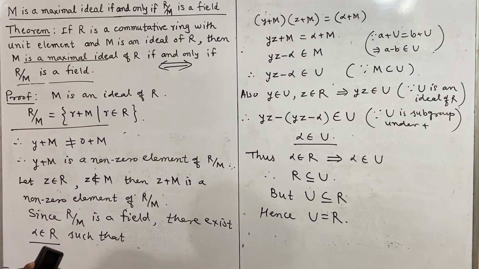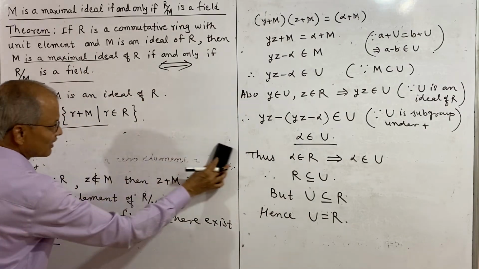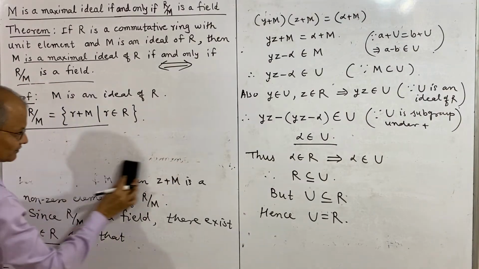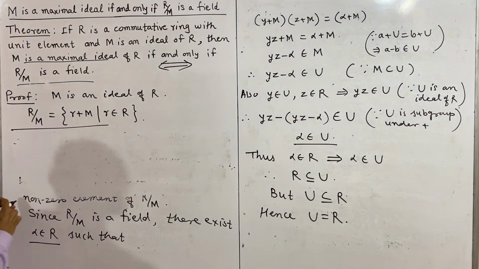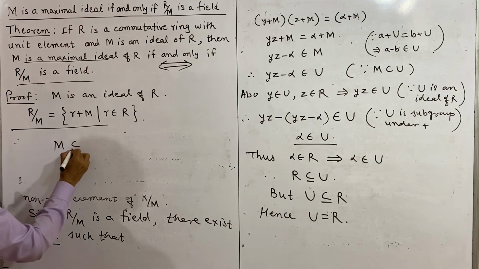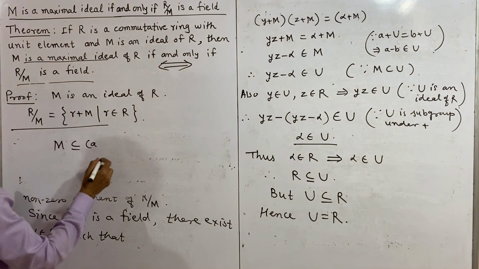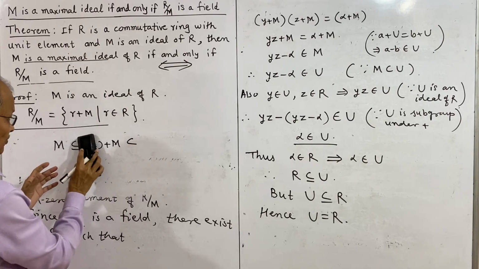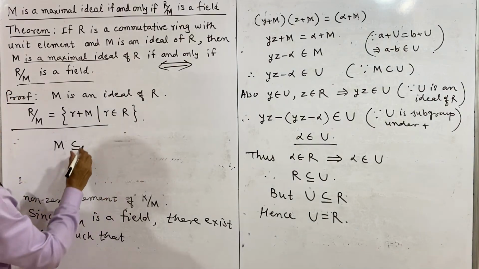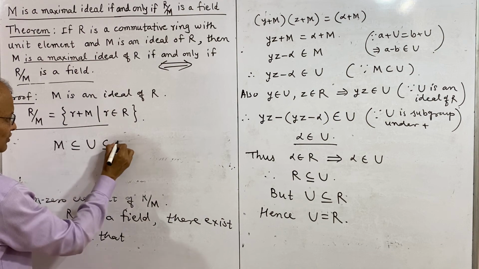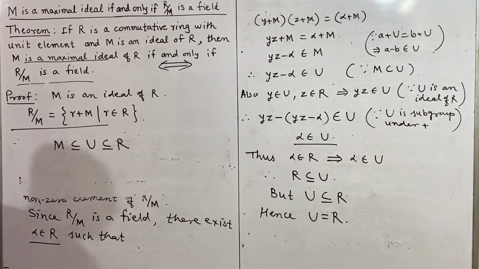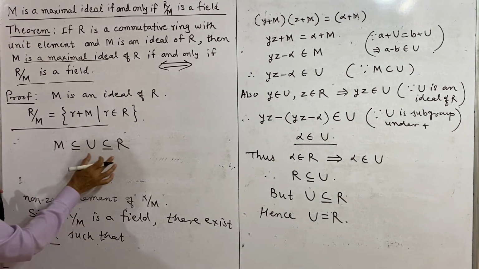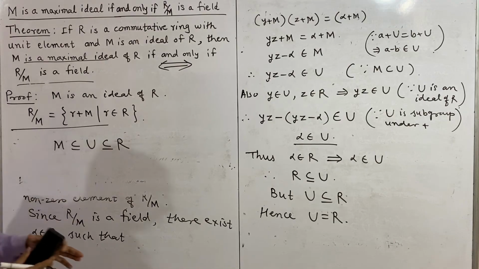So what we started with is that M is an ideal. M is an ideal which is contained in U, the U we have considered here. M is contained in U is contained in R. And if M is not equal to U, then U must be equal to R, and we have proved this.